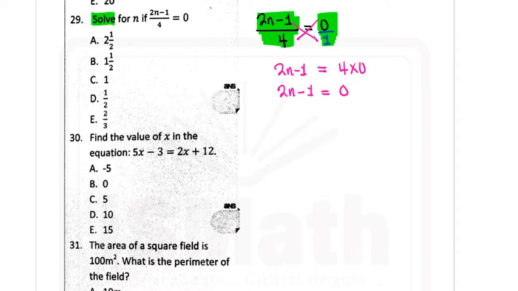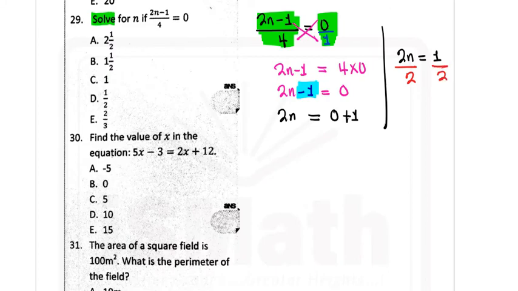So right now I need to add 1 to both sides because minus 1 is a problem. Adding 1 to both sides will eliminate this minus 1 from the left hand side, and it will make that 1 appear on the right hand side. So now we have 2n is equal to 1. So it will be to divide both sides by 2, because eliminating 2 will make n stand alone, and when we do that, our final answer will be n is equal to 1 over 2. And that option is option D.